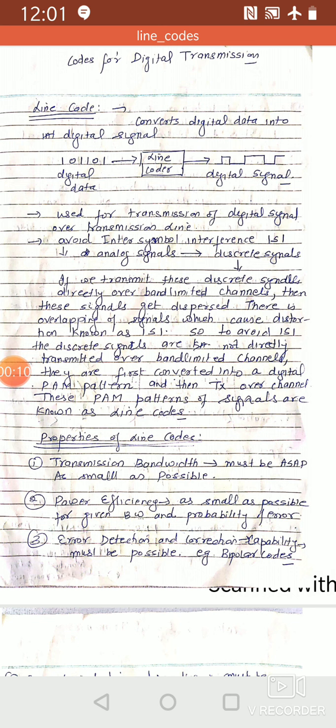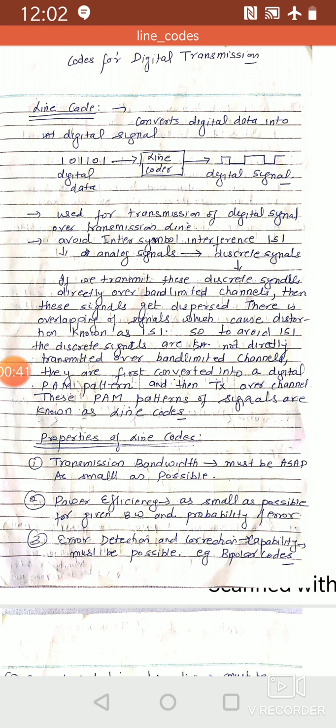Today we will do line codes for digital transmission. For digital transmission, we have to encode our digital data into digital signals, and for this we have to use line codes. Basically, line codes are used to convert digital data into digital signals. These line codes are used for transmission of digital signal over a transmission line. They can also be used because they will avoid inter-symbol interference.